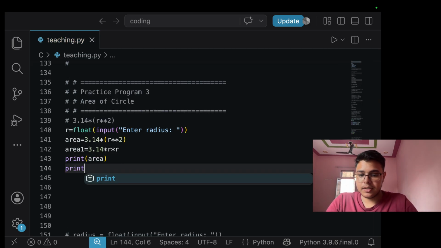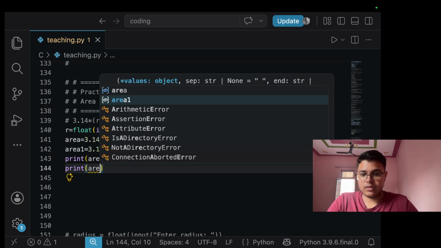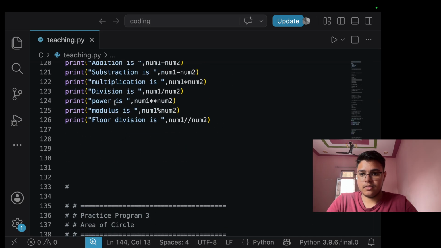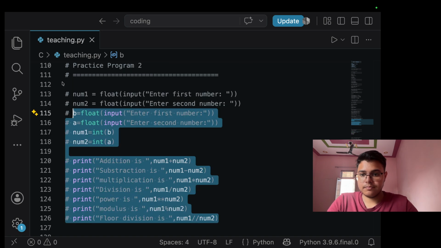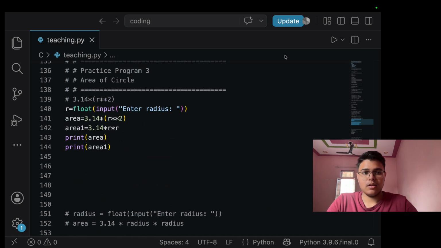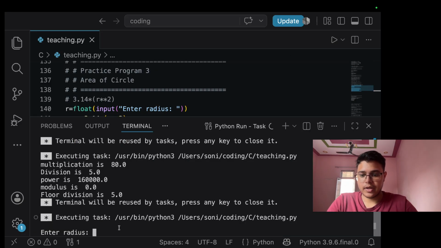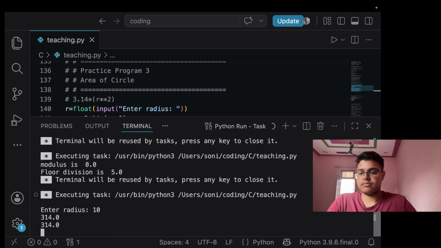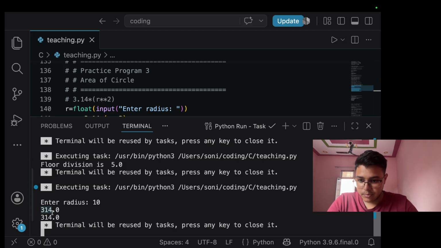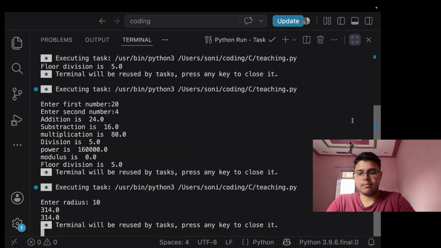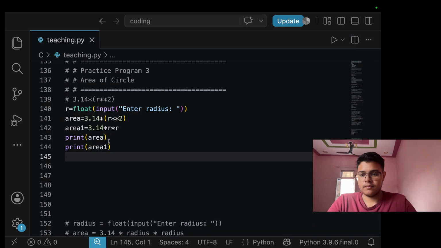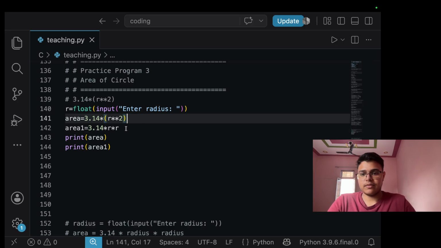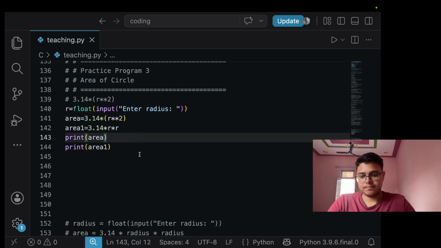Sorry, print area. Yeah. Wait, let me comment this out. Now we just enter radius. So radius will be, say, 10. Just look, 3.14 for first, 3.14 for second. So basically we have the same output. So this and this, they both have the same logic and they both mean the same.